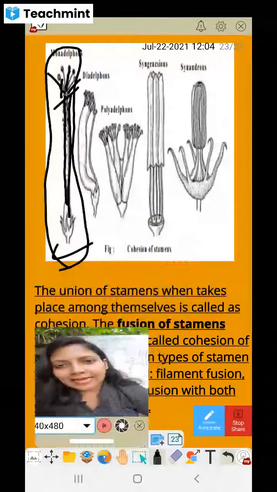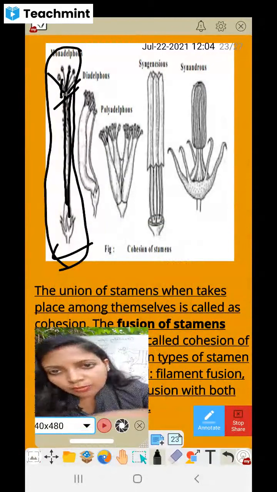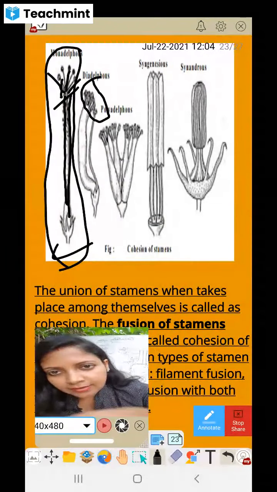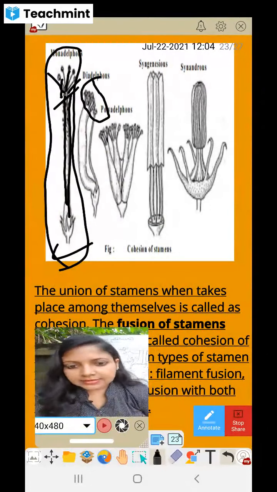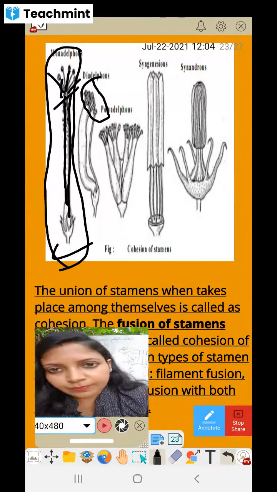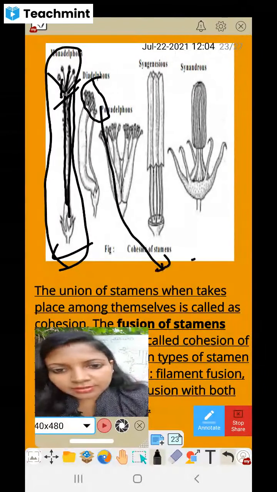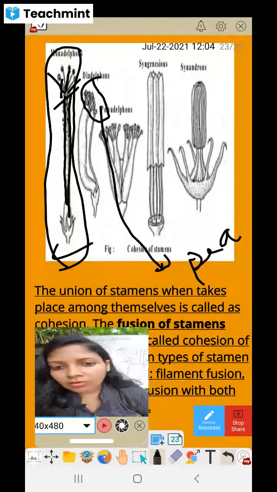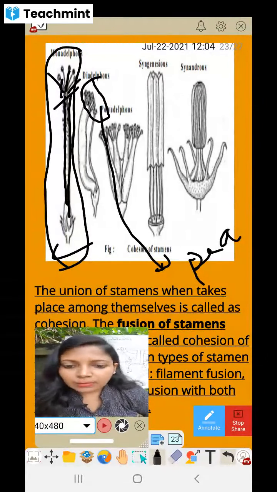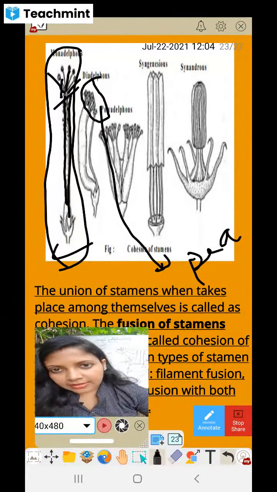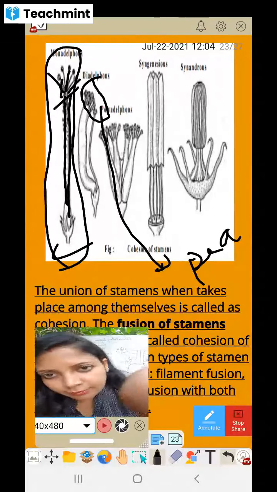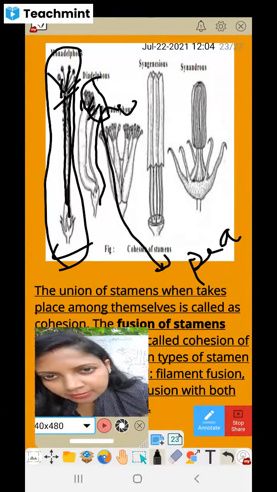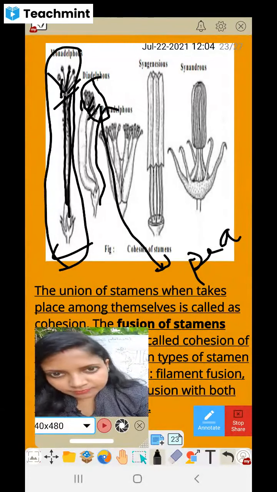In Diadelphous, you can see there are 10 stamens. Take the example of pea. In the pea, out of 10 stamens, one stamen will be free. Where they are attached, the filaments are united, but only one is free.